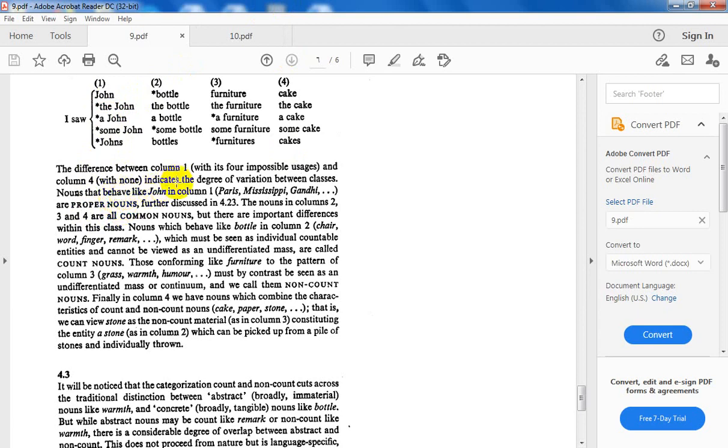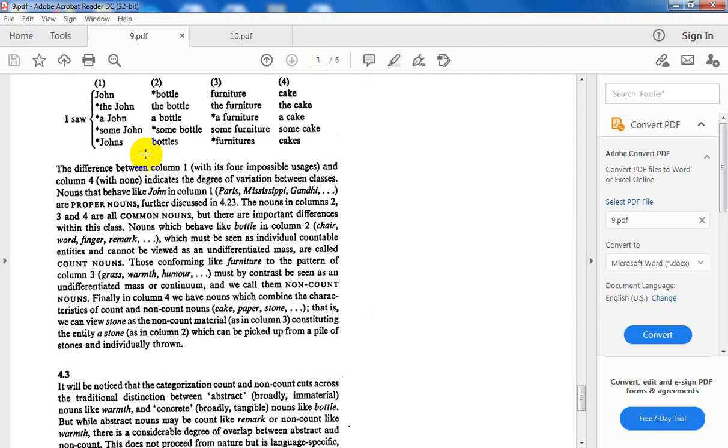You see, this indicates the degree of variation between classes. Nouns that behave like John, I'm coloring this one, Paris, Mississippi, Gandhi, they are all proper nouns وأسماء العلم. Then, concerning this one, the first class, what is it? Proper nouns.